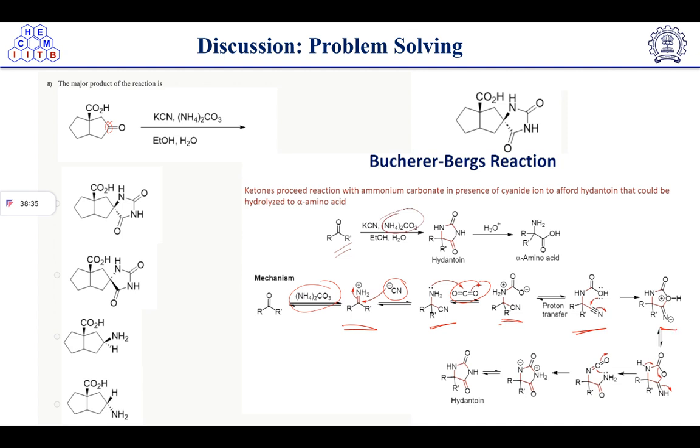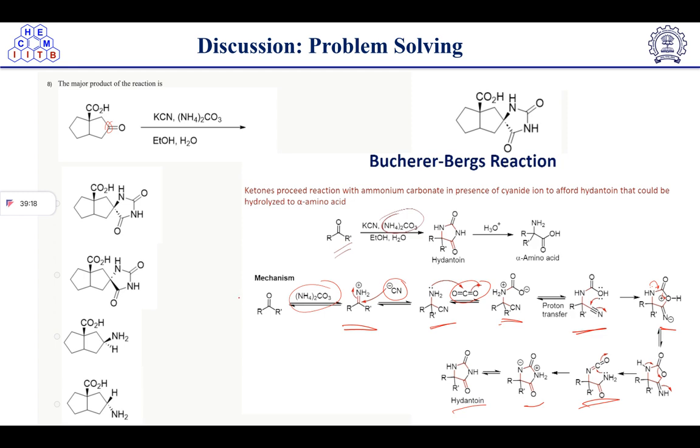Now after getting this, we know that the nitrogen lone pair is there to react. It will push electrons here and this bond will open up. This way we will get this amide intermediate. After that, the nitrogen lone pair will attack this electrophilic carbon and again form a 5-member cyclic ring, which will undergo proton transfer to give the hydantoin. Practice this mechanism yourself because this is slightly tricky.